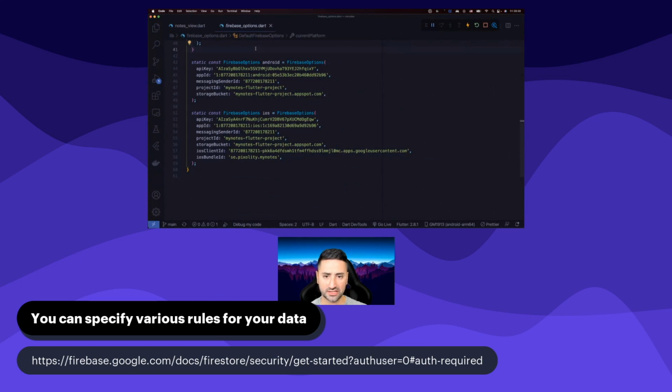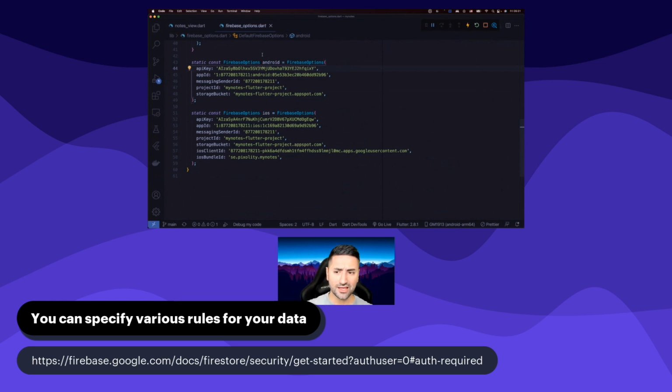And you can see some information in here. As you can see, for the Android application, there's an API key, app ID, messaging sender ID, project ID, and storage bucket. If anybody gets hold of this information, as you now are going to by watching this course, you will be able to replicate this firebase_options.dart in your own application with my API key, app ID, and sender ID, and interact with the database that I'm in control of, even though you personally don't have access to that database, because that database is stored under my profile in Firebase console.